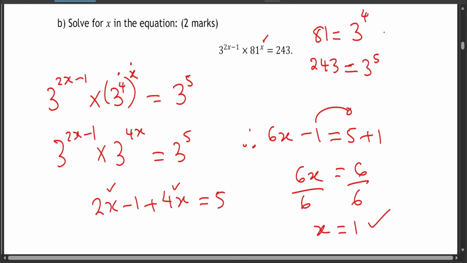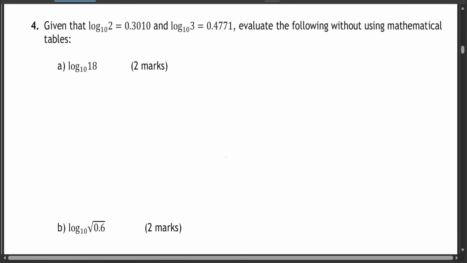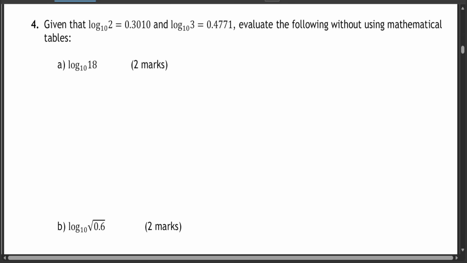As easy as that. Now we have another question, question 4. Given that log 2 base 10 is equal to 0.3010 and log 3 base 10 is equal to 0.4771, evaluate the following without using mathematical tables. Now, question A, log 18 base 10, and question B, log of the square root of 0.6 base 10.